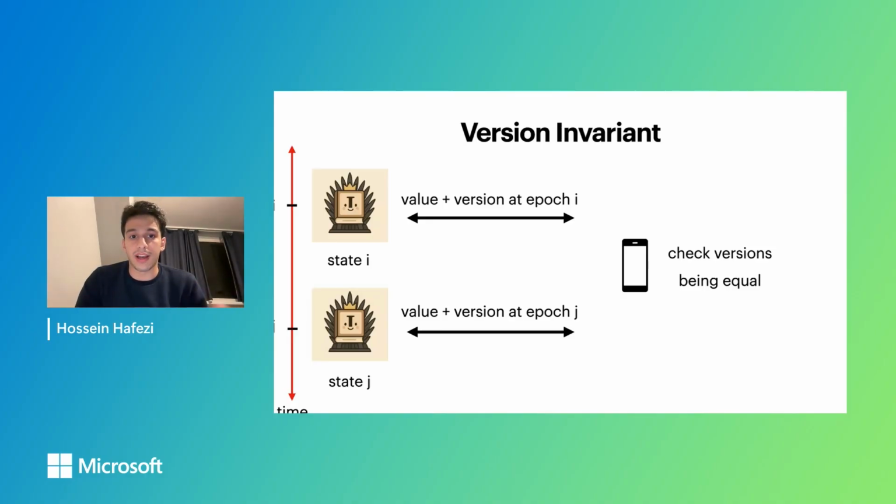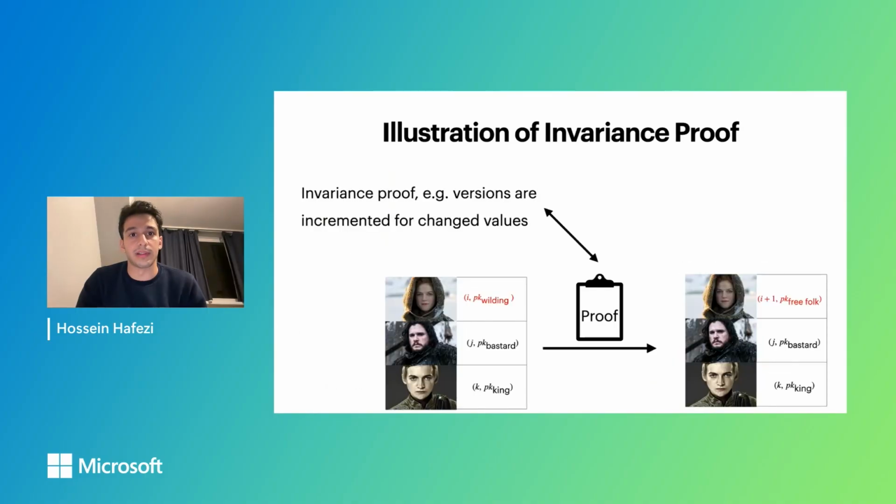But like I said, the server promises to increment the versions only when the value changes. The question is how to actually make sure that the server acts honestly. And this is where the proof of invariance comes into play. You remember I said that at every epoch, the server publishes a commitment to the dictionary plus some auxiliary data, which we call the invariance proof. And here the invariance proof for the version invariant will be a proof that versions are incremented only for the changed values.